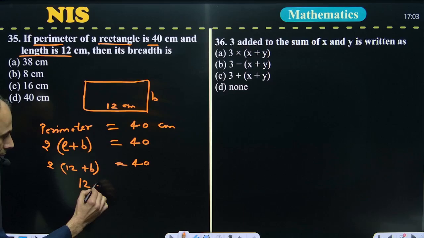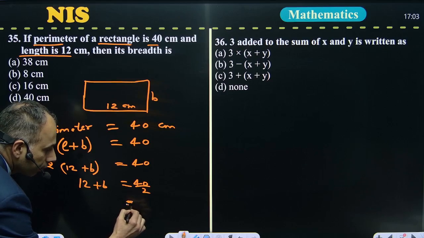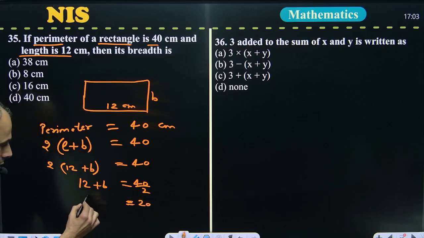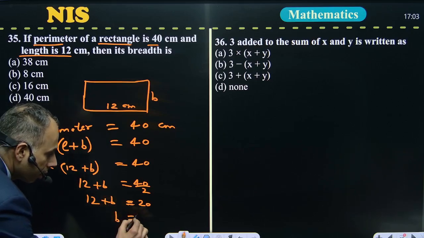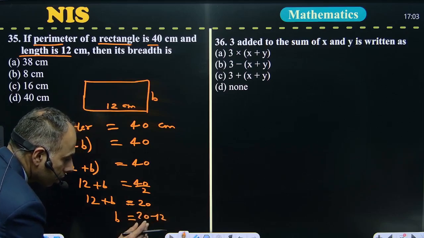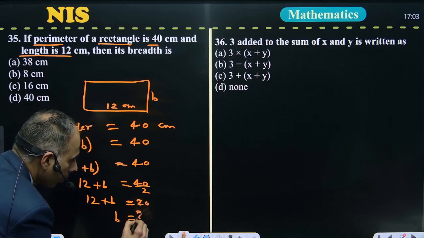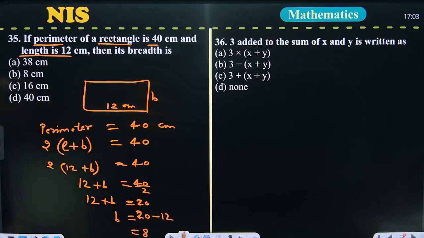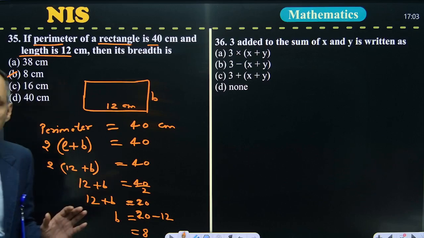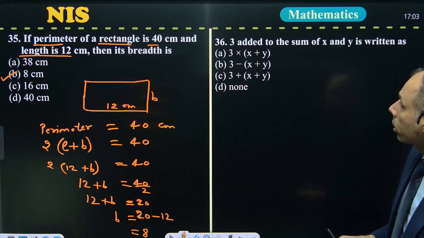This is 12 plus b. If you divide 40 by 2, it's 20. 12 plus b equals 20. If you transpose this 12 to the right hand side, it will be minus. This is 20 minus 12. The answer is 8. It means the breadth of this rectangle is 8 centimeter. The answer is the second option, B. Now we move to the next question, 36.